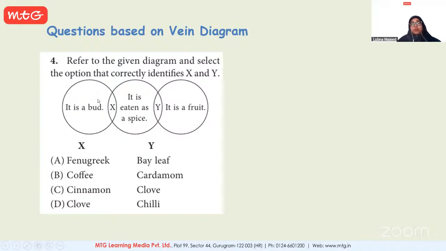Okay. Now, X should be what? It could be a bud. In fact, it is a bud and it is eaten as a spice. So we know that cinnamon and clove come in this category. Then when it comes to Y, it says it is eaten as a spice and it is even a fruit. So now you'll have to identify whether it's C or D. See, Rudhav, I've made it easy for you. Now, is clove a fruit?